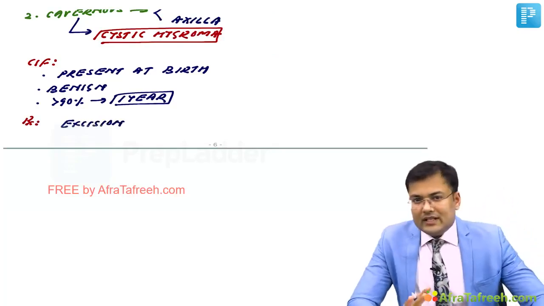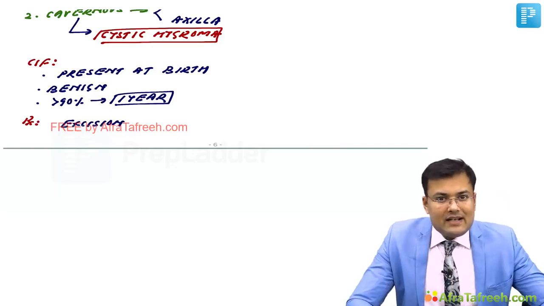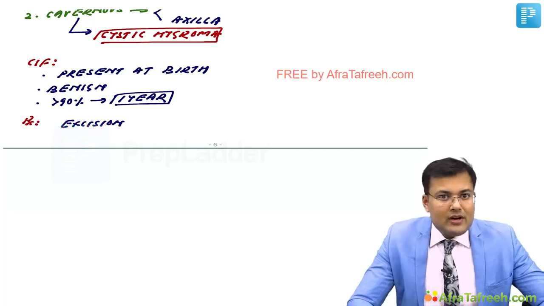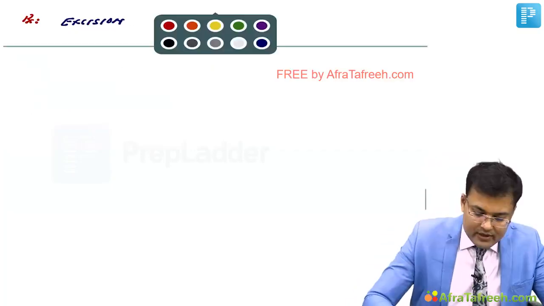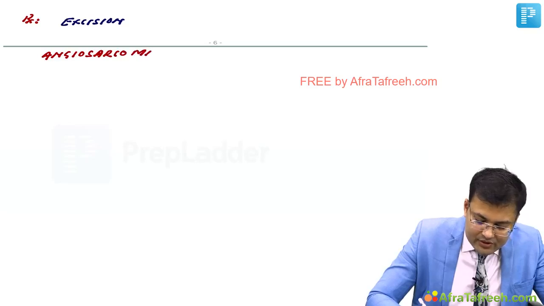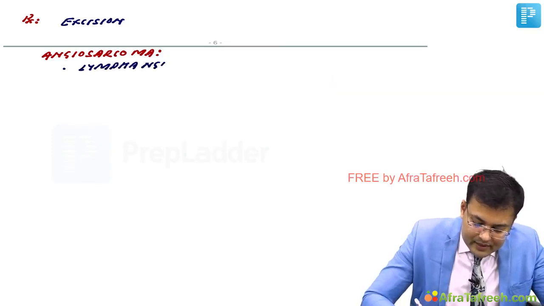Now we discussed angiosarcoma. If there is malignancy in lymphatics, it is also known as angiosarcoma, or we can call it lymphangiosarcoma.